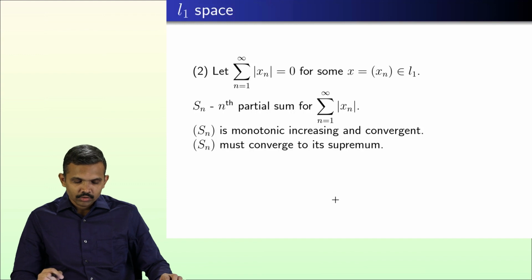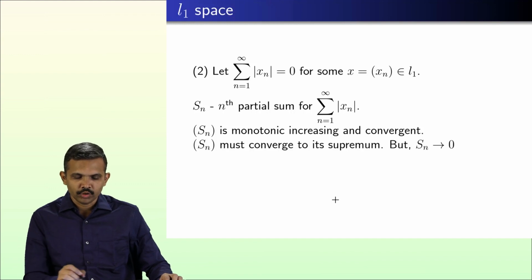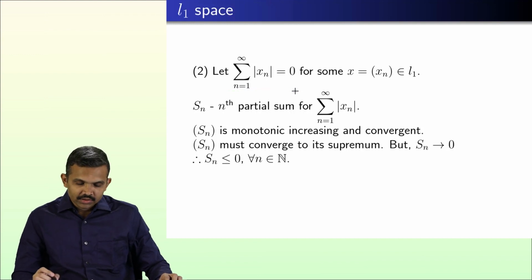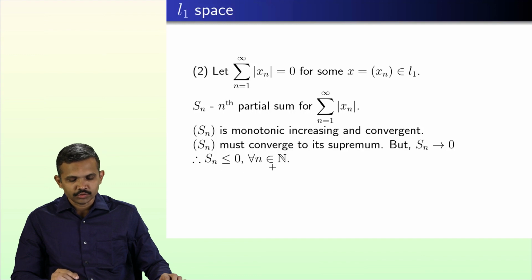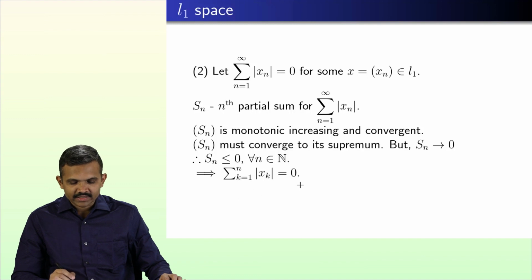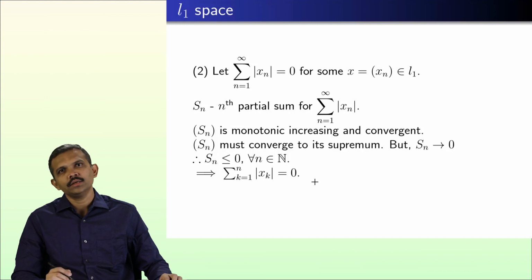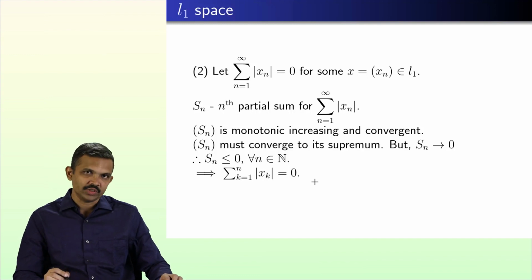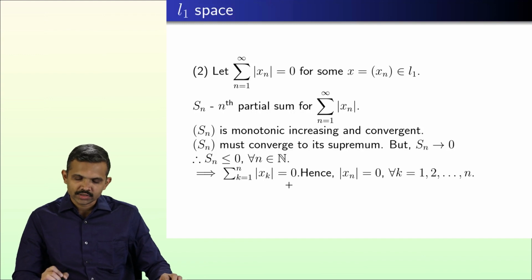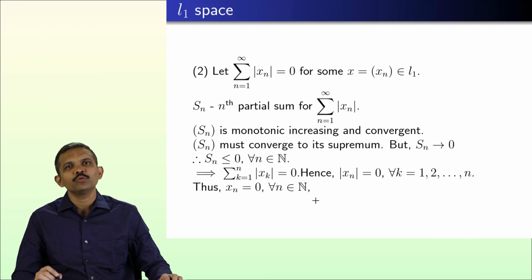But we already know that Sn converges to 0. That means Sn is less than or equal to 0 for each n. So summation k equal to 1 to n of mod xk is less than or equal to 0, but it cannot be less than 0, so it must be 0. This is an addition of n non-negative terms being 0, so each one of them must be 0. Hence mod xn is 0, so xn must be 0, and hence x is equal to 0.